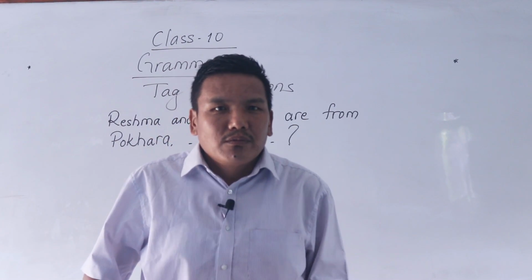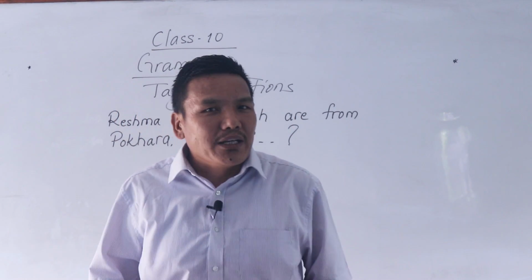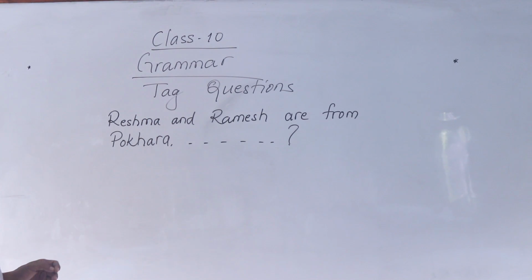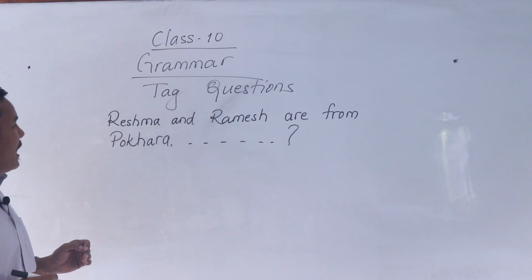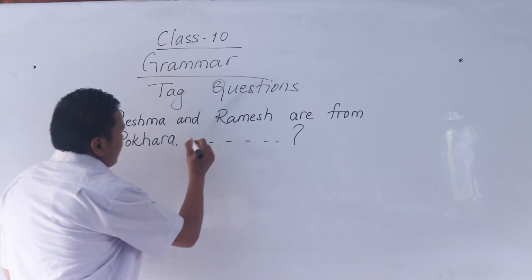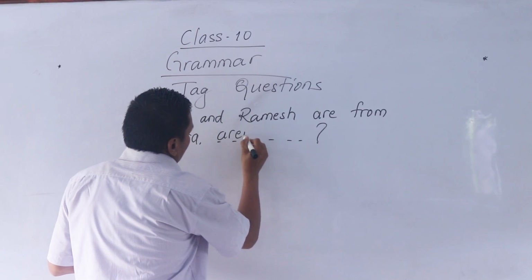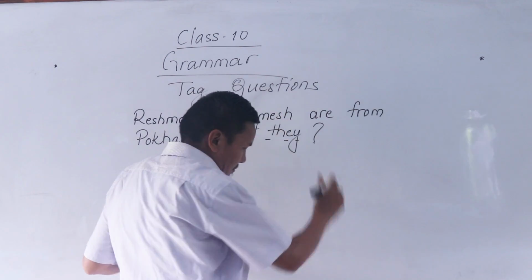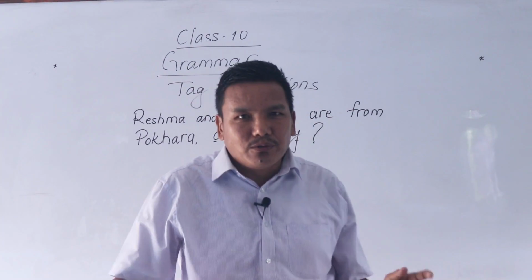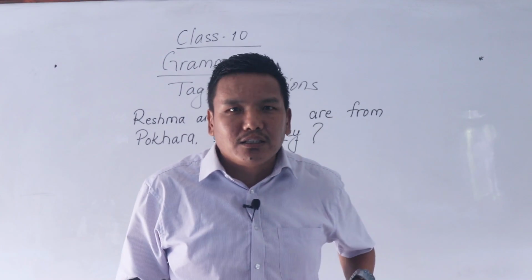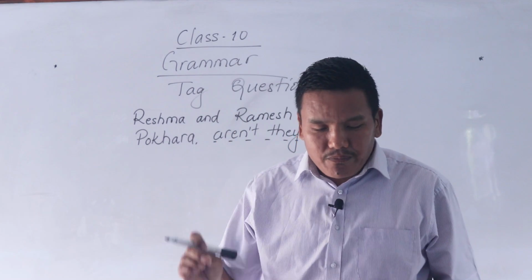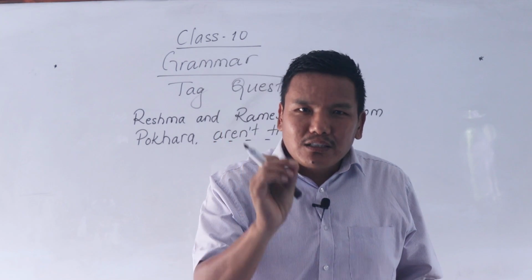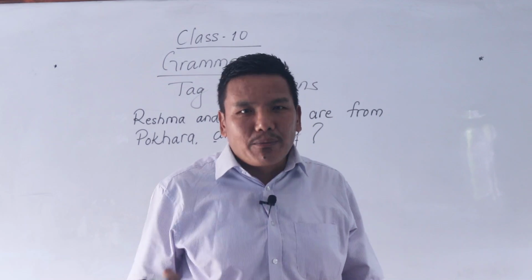So you make up your mind for the correct tag for this statement. Resma and Ramesh are from Pokhara, aren't they? Why I have started this lesson from this sentence is to make it clear how to write tags in examination.